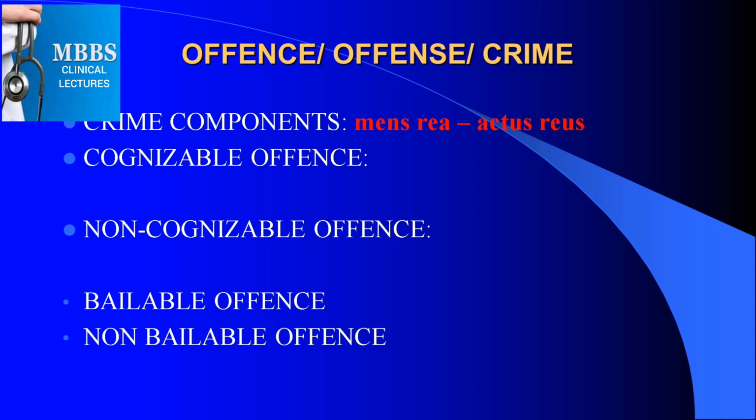Non-cognizable are the offenses where police cannot arrest without court orders or warrants. So offenses can again be bailable, where bail can be taken, and non-bailable, where bail may not be taken. So: bailable offense, non-bailable offense, cognizable offense, non-cognizable offense.